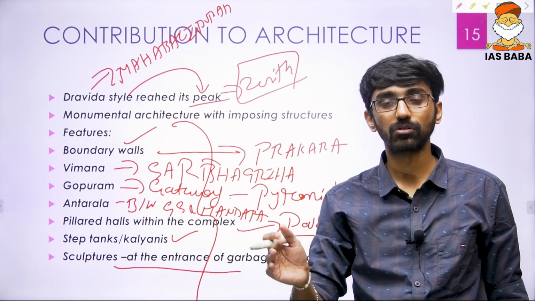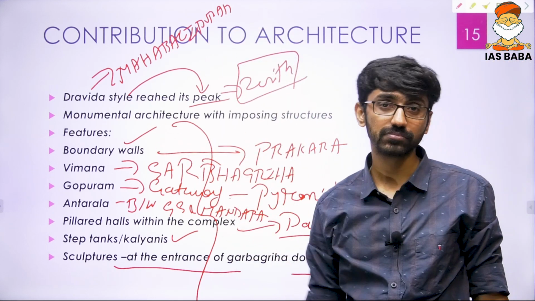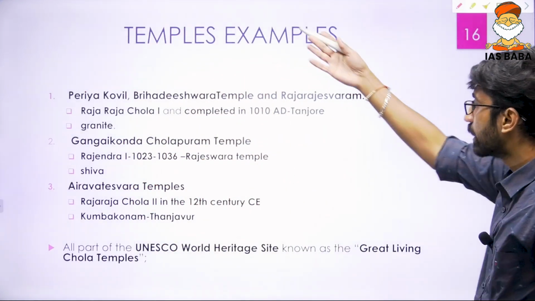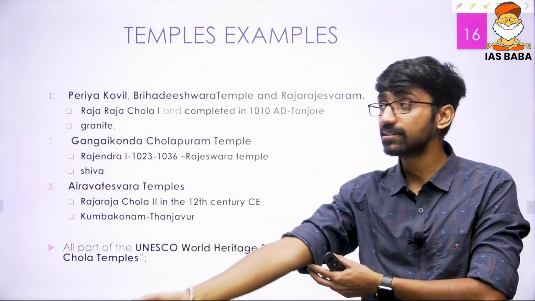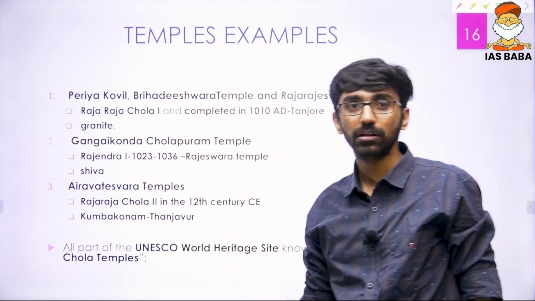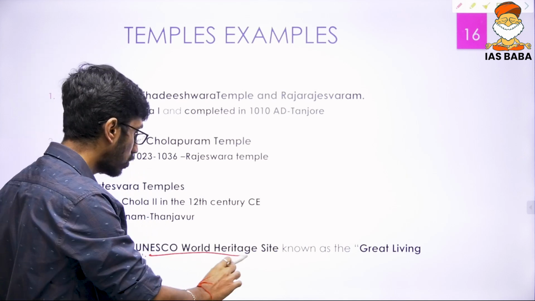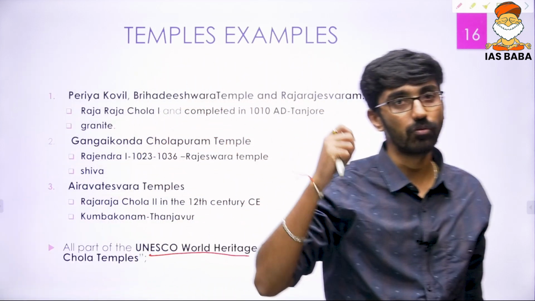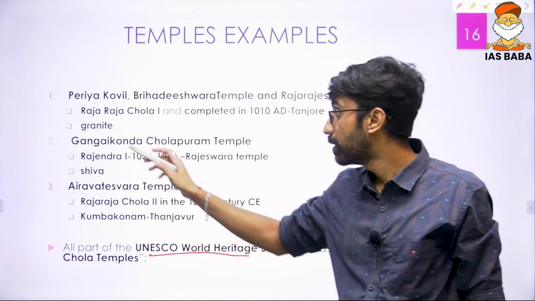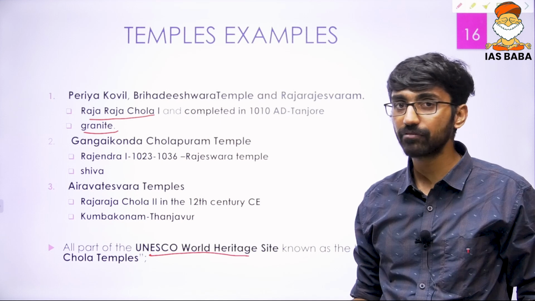Almost, I would say, both questions were interrelated. The Dravidian style of architecture reached its ultimate peak. Now we can give the examples of temple complexes, and these three are called Great Living Chola temples, and they are also accorded UNESCO World Heritage Site status. You can give the example of the Tanjavur temple, which is completely built out of granite and built by Rajaraja Chola, and Gangaikonda Cholapuram, another very famous temple.